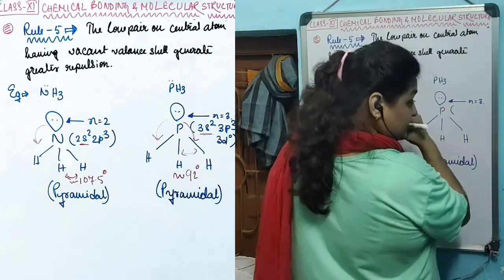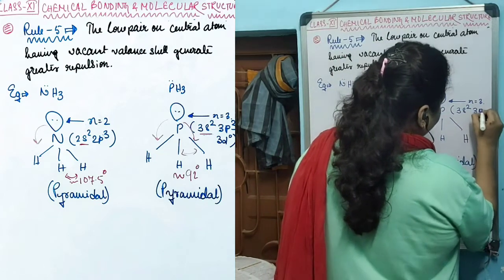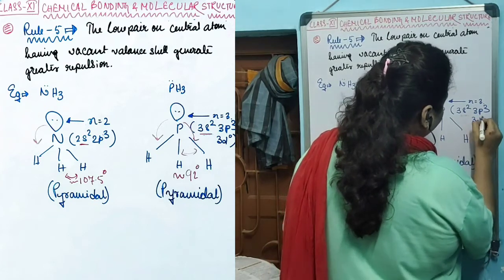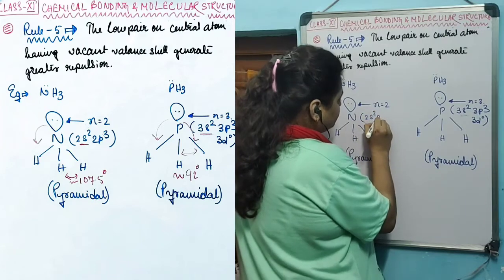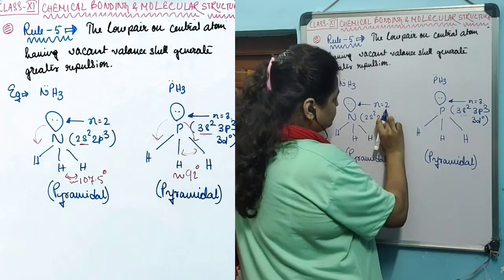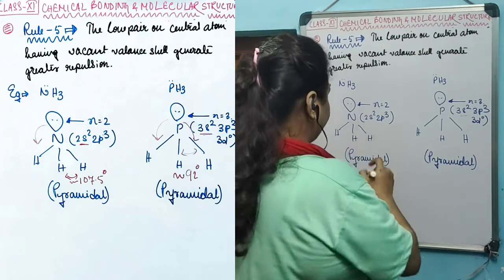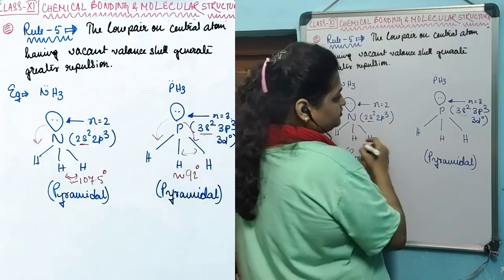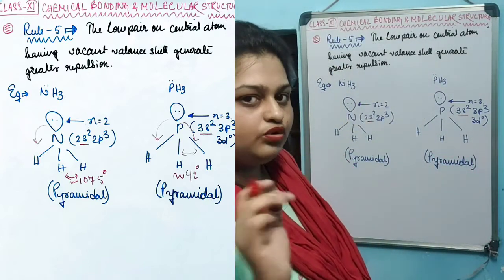The valence shell electronic configuration for phosphorus is 3s2, 3p3 and 3d0, and for nitrogen it is 2s2, 2p3. Now the lone pairs of electrons are situated in the 2s2 orbital for nitrogen and in the 3s2 orbital in phosphorus. Now what is the difference?